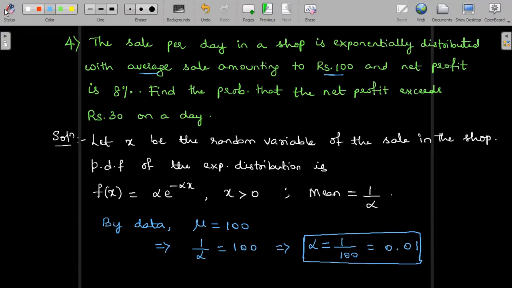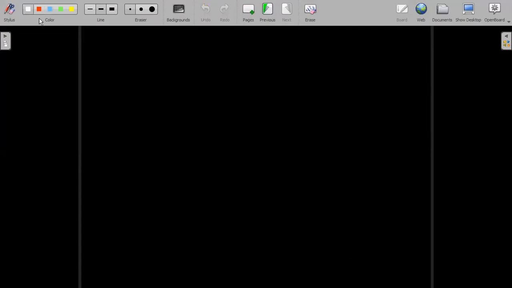Right. So now alpha is known to us. Let us rewrite f of x function in the range x greater than 0. F of x is again defined with value of alpha, that is 0.01 into e power minus 0.01 into x. Same thing we are going to write down now. So thus f of x is equal to 0.01 into e power minus 0.01 into x. Just have substituted the alpha value, and this is for x greater than 0.